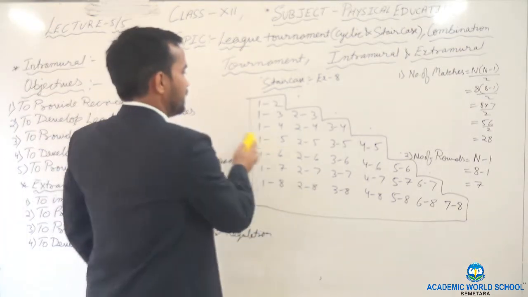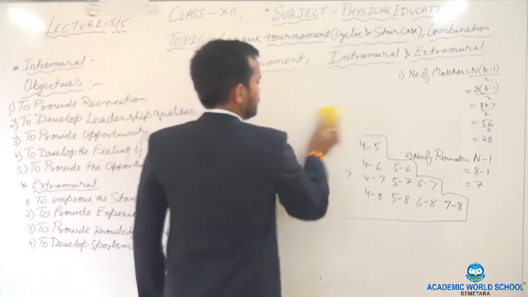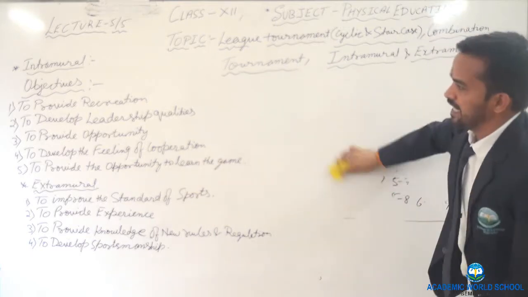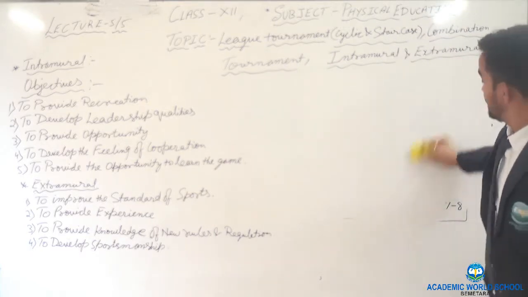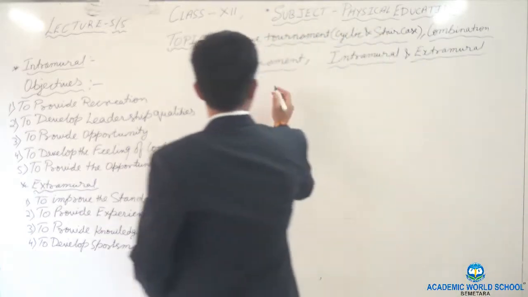Now I will tell you, in the league tournament, what is the method to deciding the winner? What is the method?